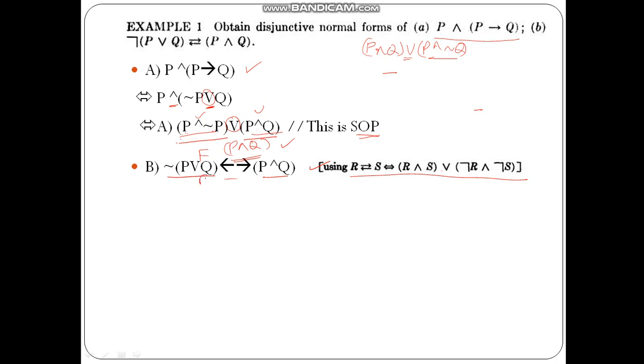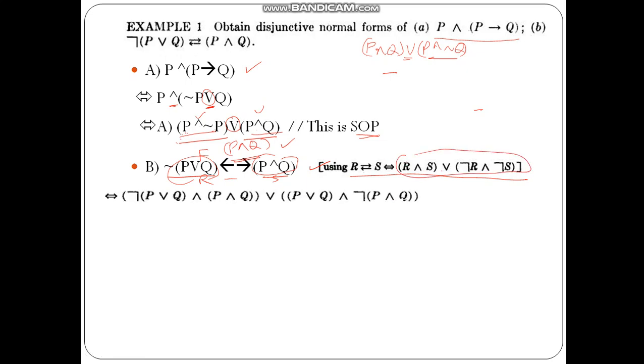Now this becomes R and this becomes S. So this R is going to be replaced by this part, this factor, and S is going to be replaced by this factor in this particular whole equation. So let us do that, and after doing that what we get is not of (P implies Q) as it is, and this P and Q, that is S, or this is or it is P and Q, that is not R. So R is this one, means not of (P or Q) will be P or Q, and not of (P and Q), so not of this.